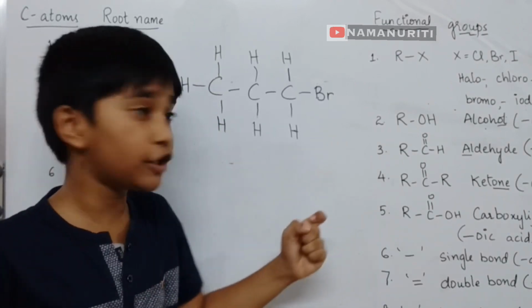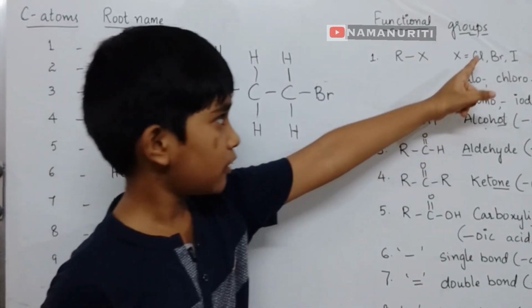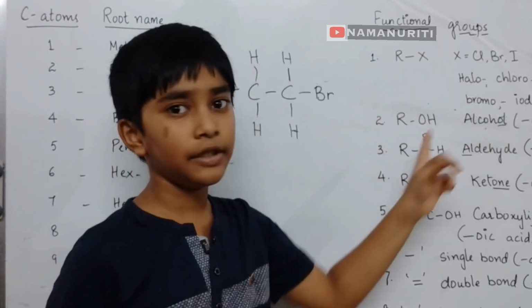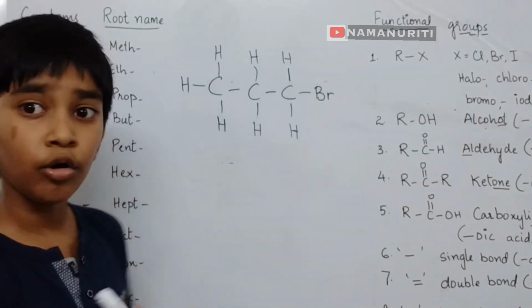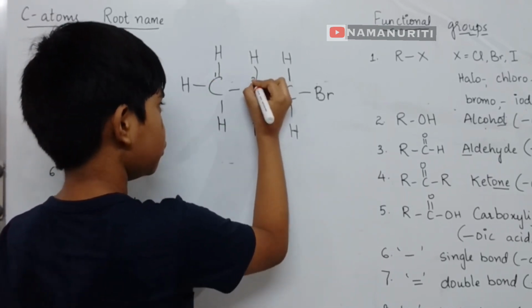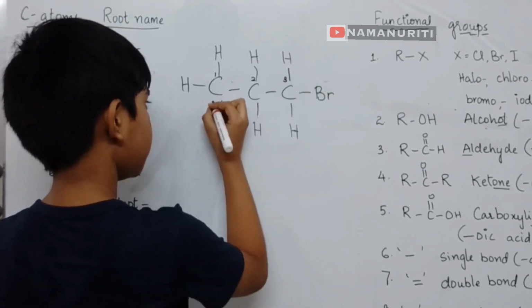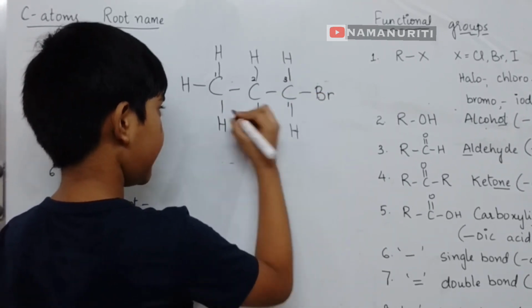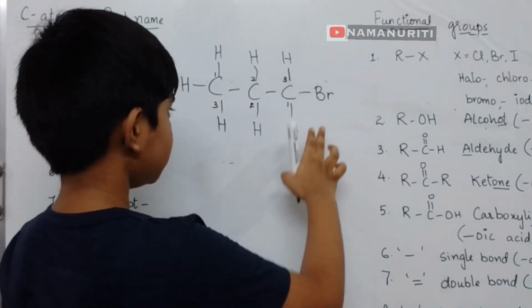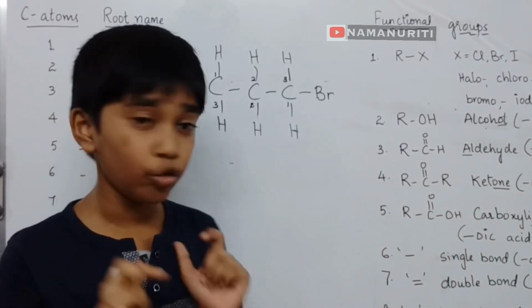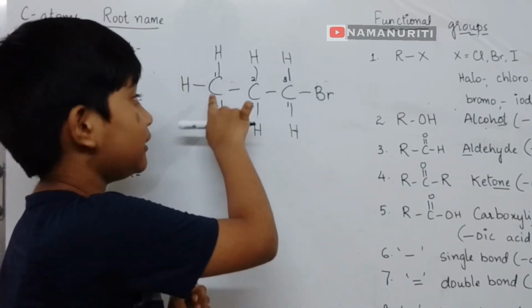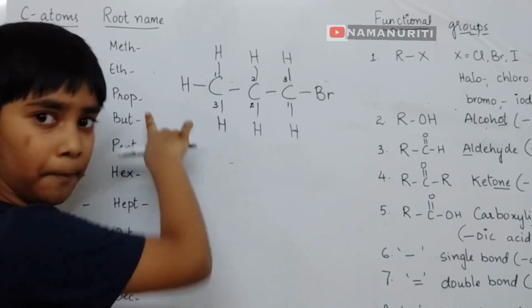This has one functional group, which is bromine, and it comes in the halogen group. Bromine's prefix is bromo. Now let us start numbering it. 1, 2, 3, and from the reverse, 1, 2, 3. And now the functional group should get the least number, which is 1. So 1-bromo. There are 3 carbon atoms, so it is prop.